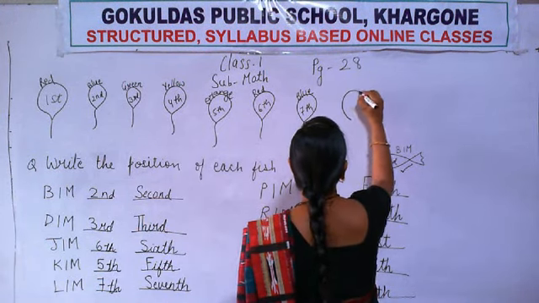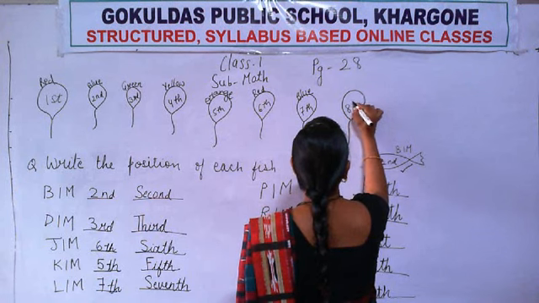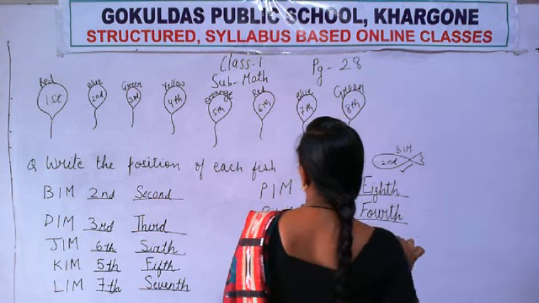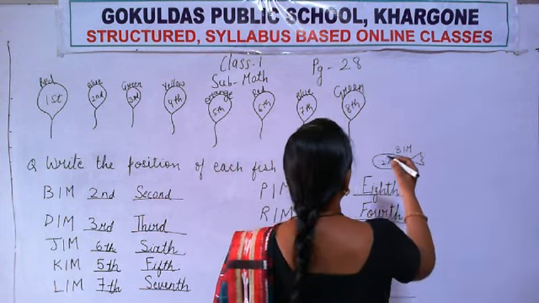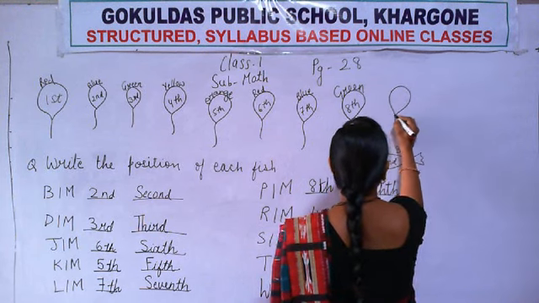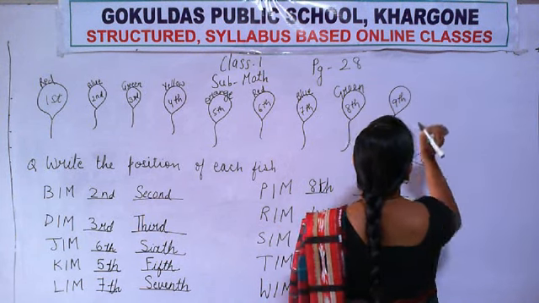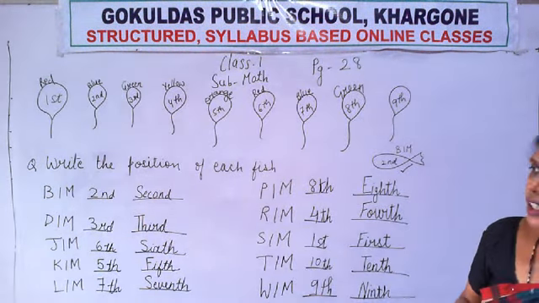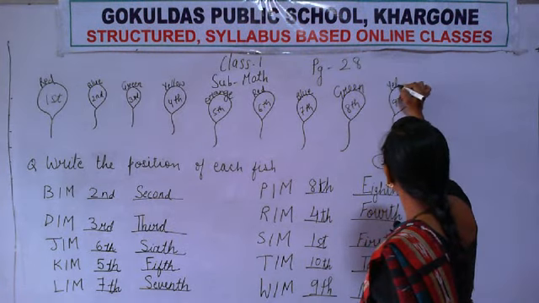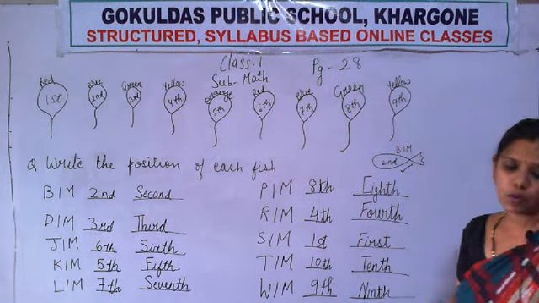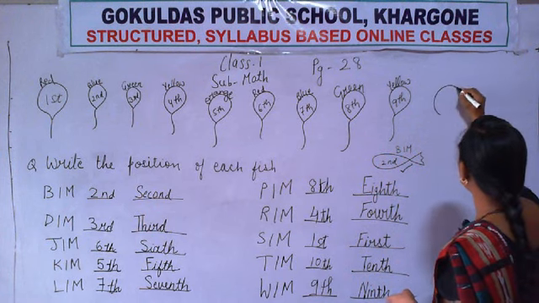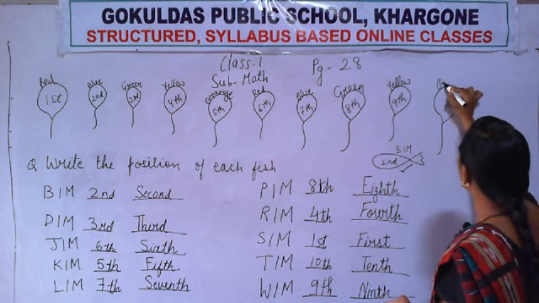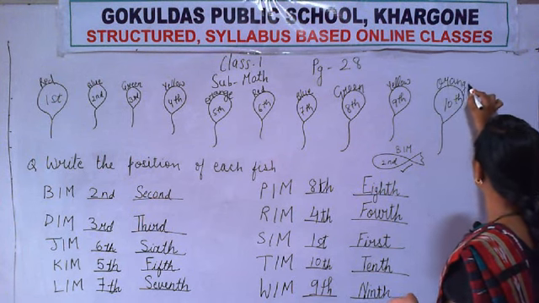Now eighth balloon. And what is the color of that eighth balloon? Green. G-R-E-E-N. Green. Now ninth. And what is the color of the ninth balloon? Say. What is its color? Yellow. Very good. Now last balloon. What is the color of the last balloon and what is its position? Its position is 10 and its color is orange.